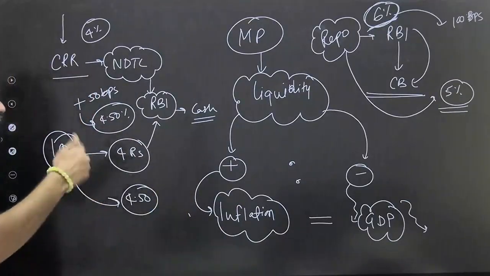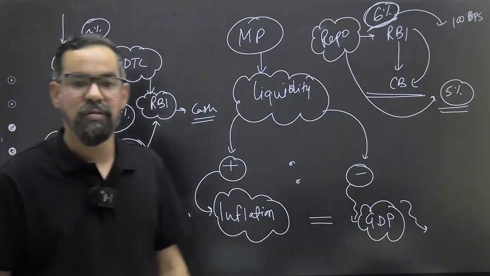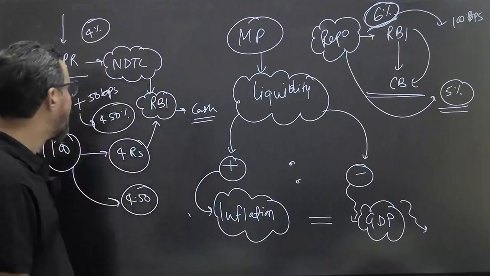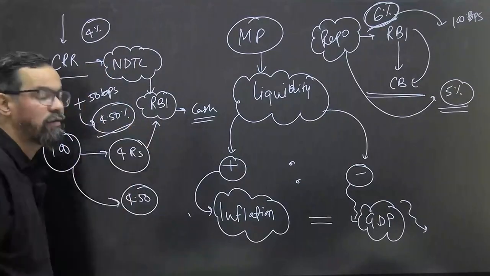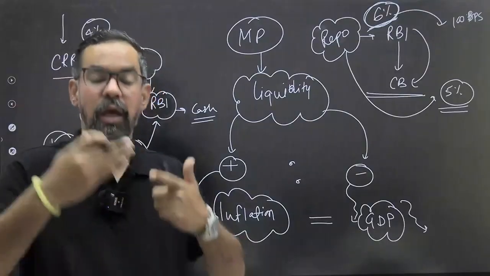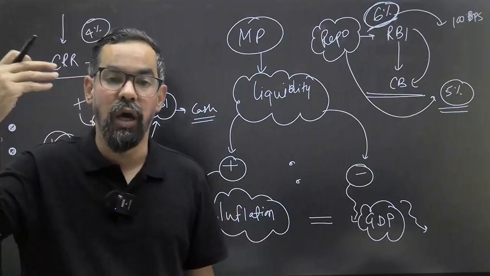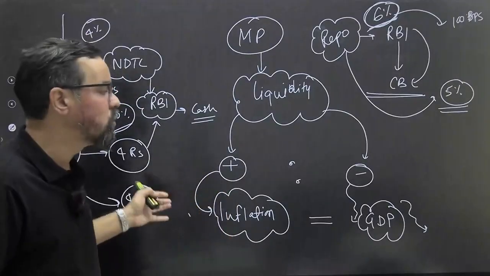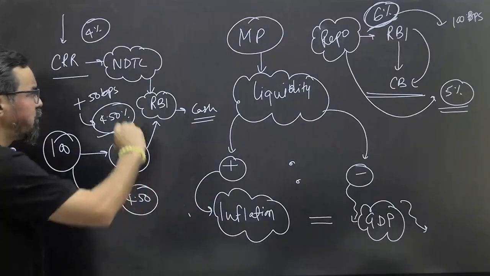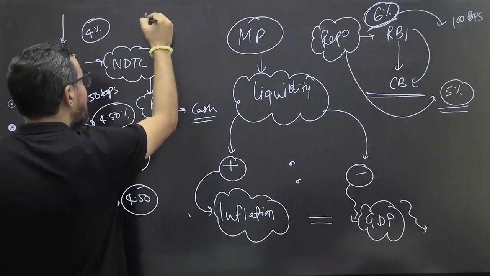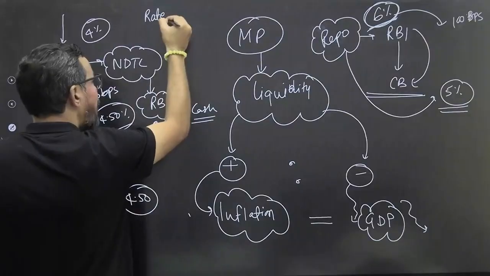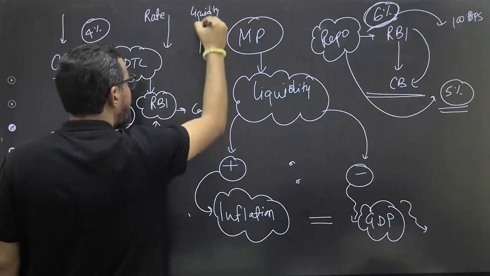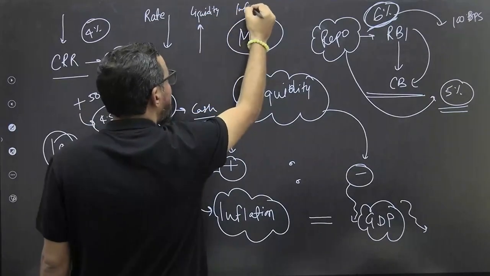Sometimes they can also give you a relation-oriented question. Let's say in the recent monetary policy, RBI increased the repo rate and the CRR by 50 basis points. What will be the impact on liquidity, or the impact on inflation or growth? They can ask you these kinds of questions. When it comes to the rates, you can simply remember this. If RBI decreases the rate, the liquidity in the market will increase.